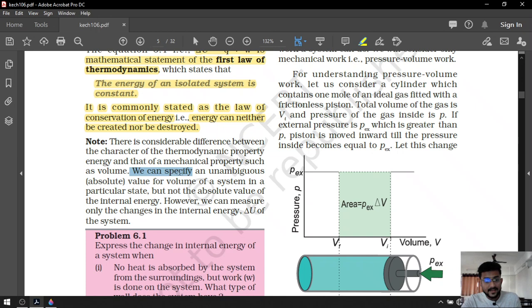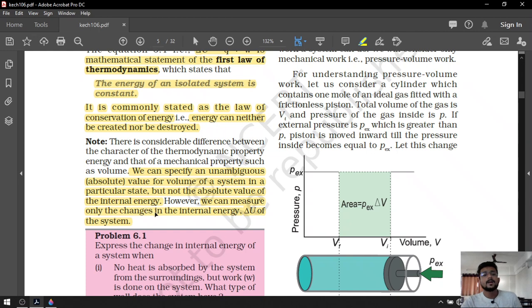We can specify an unambiguous or absolute value of the volume of the system in a particular state, but we cannot find out the absolute value of the internal energy. However, we can measure only the change of the internal energy. So delta U of the system can be measured, but U cannot be measured.